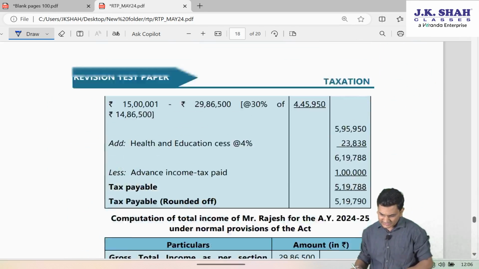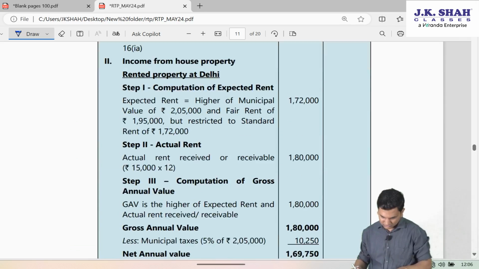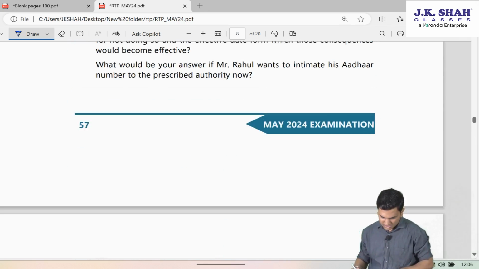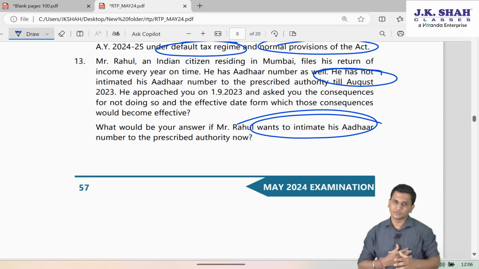Now further they are saying that Mr. Rahul wants to intimate his Aadhaar number now. So can he do so? Yes, friends.